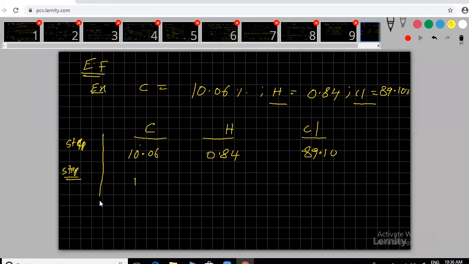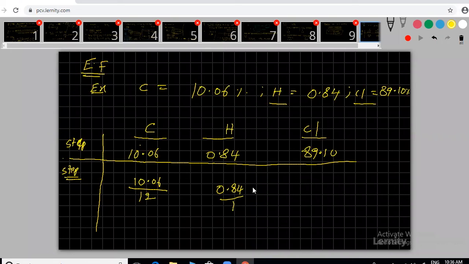Or you can assume this one table. I am doing every step clearly. First step we done, percentages you wrote, and second step that percentage by atomic mass. What is the carbon atomic mass? 12. Now what is the hydrogen, sir? 0.84 by 1, hydrogen atomic. Only atomic mass you have to take. If possible, note down the sentence, that percentage by atomic mass. Whatever you understood, try to write in your own sentence. Then you can remember for a long time.